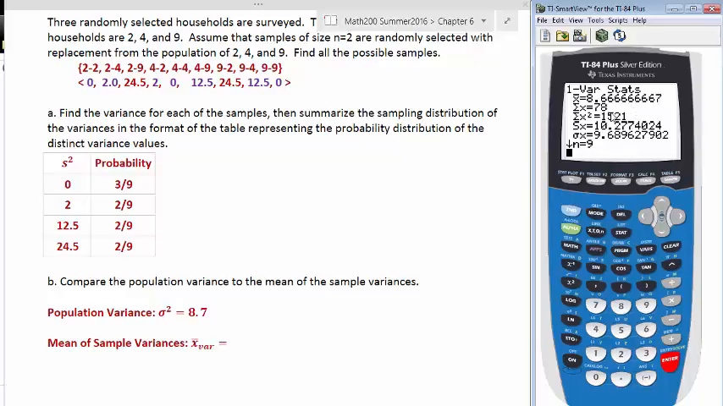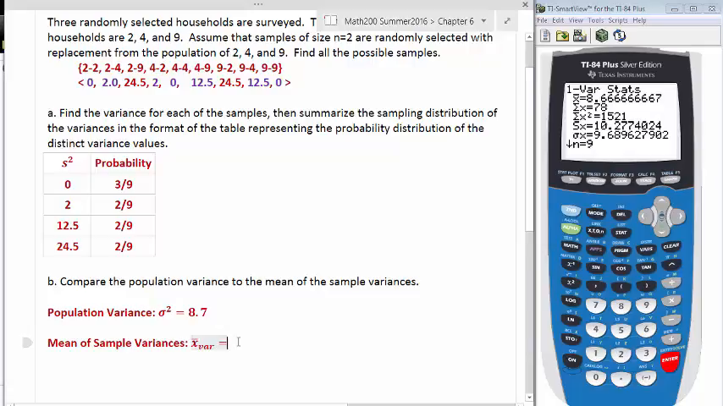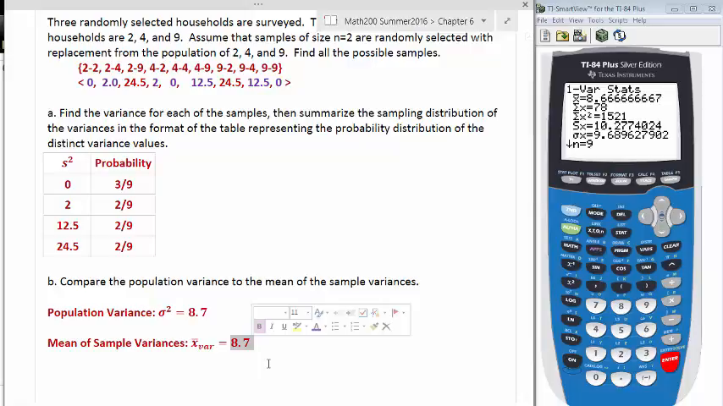And here the mean is 8.66667. So let's call that 8.7. And then look, it matches. So we found the population variance, and then we got the mean of the variances. And so here it matched. So this tells us that the sample variances are going to be a good estimate for us to use in our procedures in the future chapters. All right, so I hope that helps.